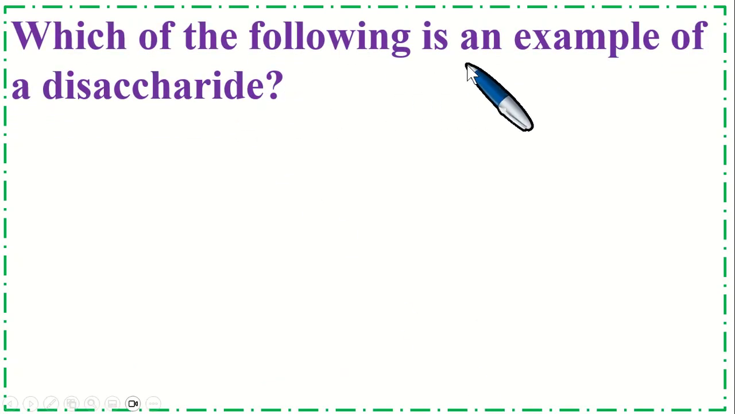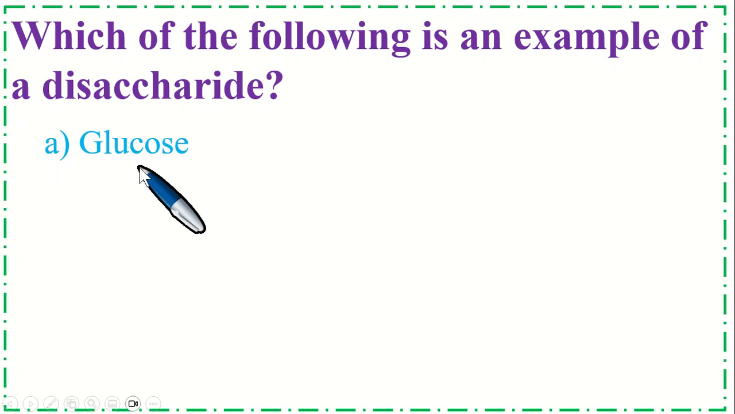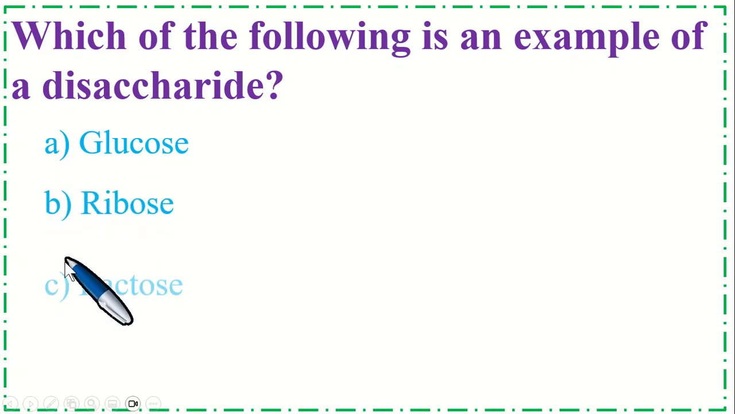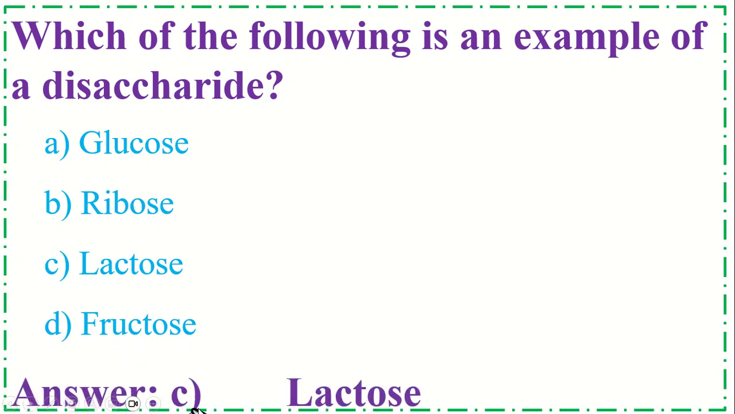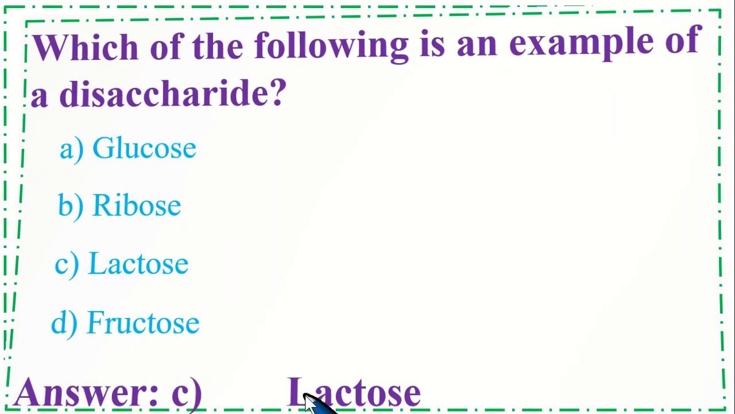Which of the following is an example of a disaccharide? Option A, glucose. B, ribose. C, lactose. And option D, fructose. So the correct option is C, lactose.